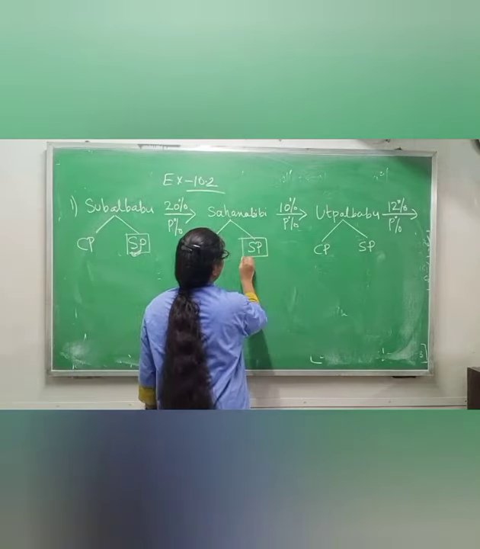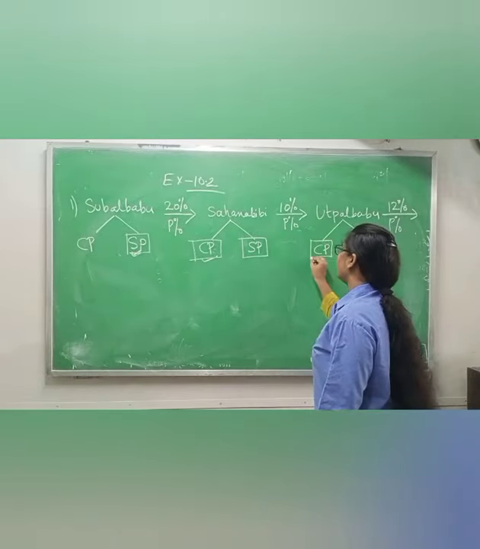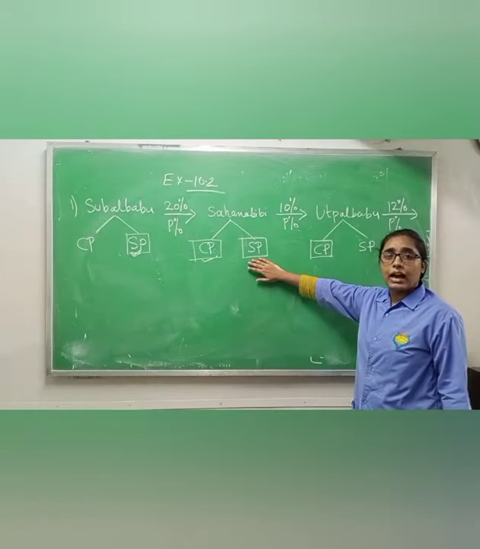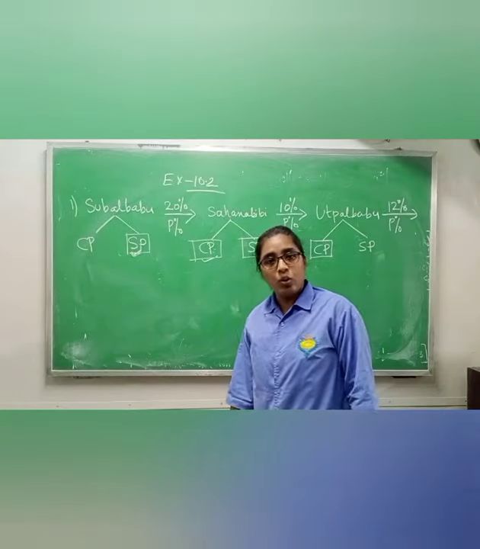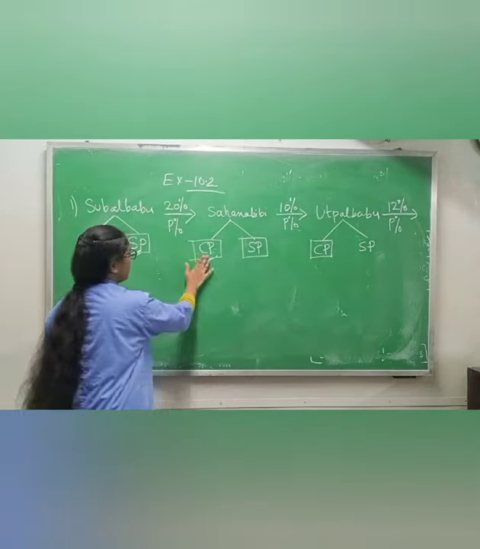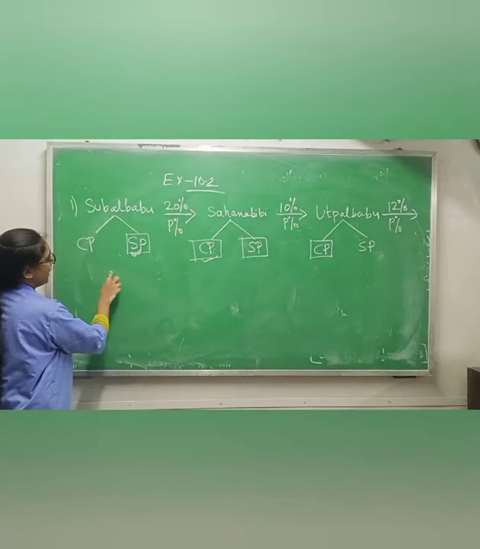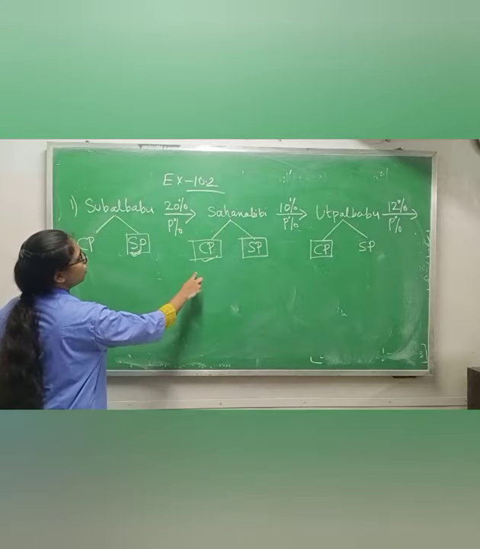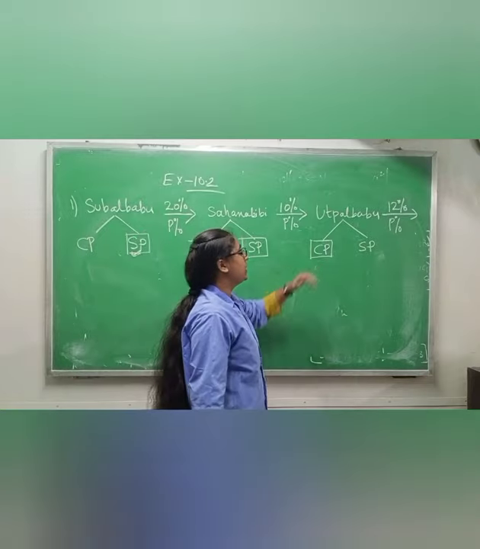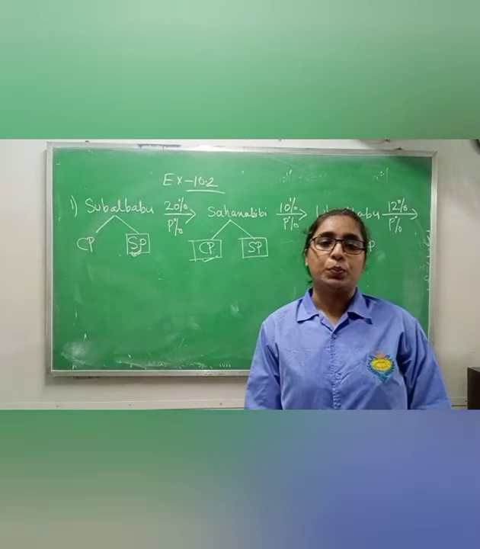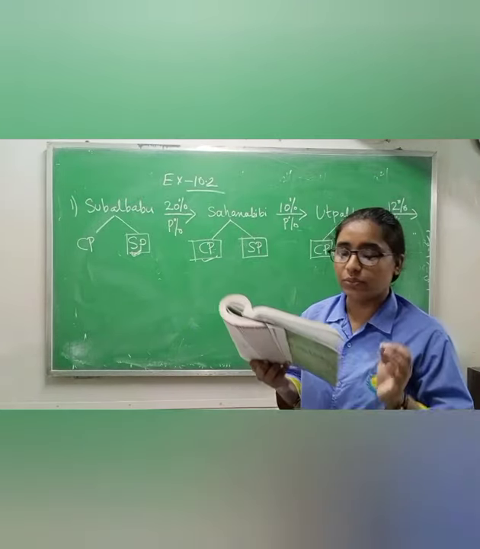Again the same thing. Shahana Bibi is selling that rice to Utpal Babu at 10% profit. It means that the selling price of Shahana Bibi will be equal to the cost price of Utpal Babu. Okay, please try to understand this relationship. If you are getting confused, please write it one by one: selling price of Subal Babu is equal to cost price of Shahana Bibi, and selling price of Shahana Bibi will be equal to cost price of Utpal Babu. Understood up to here?